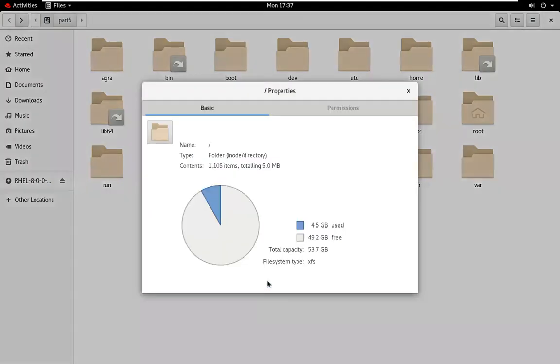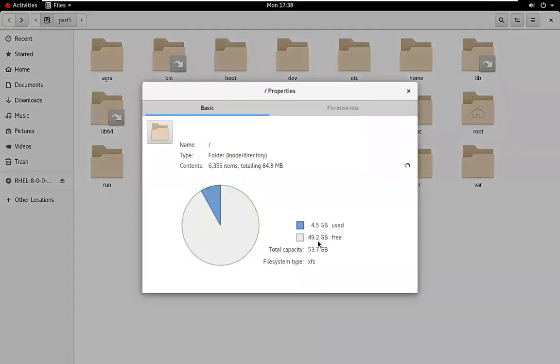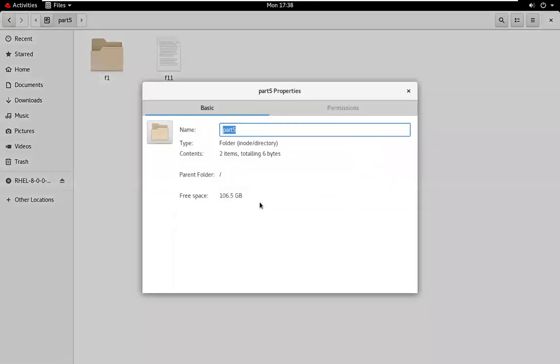Now in this, we can check how much space it has. It has 53 GB of space. Every partition is mounted on a particular folder. So this folder has 100 GB of space and how much does the rest have? 49 GB of free space. This is your root partition. In this partition we have 49 GB free, but in this particular partition we have 100 GB of space.